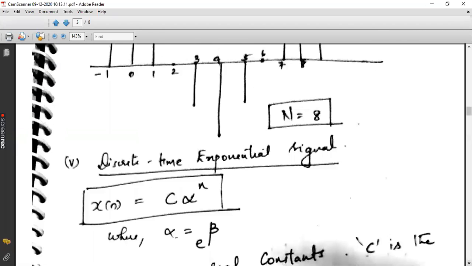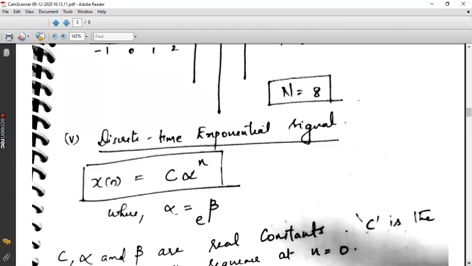Now coming to the fifth case, discrete time exponential signal. Write the equation of that. Instead of x of t, here it will be x of n, which is equal to c into alpha raised to n.